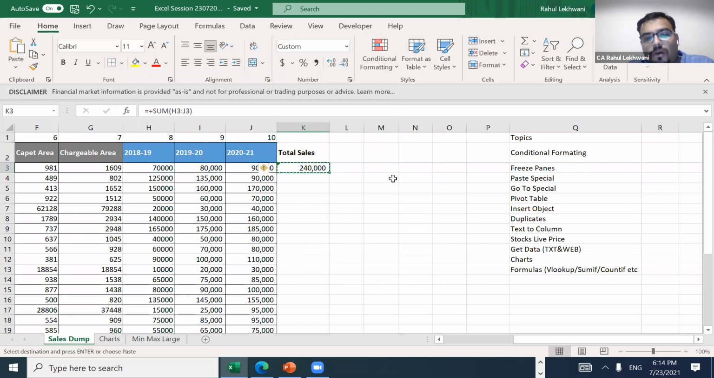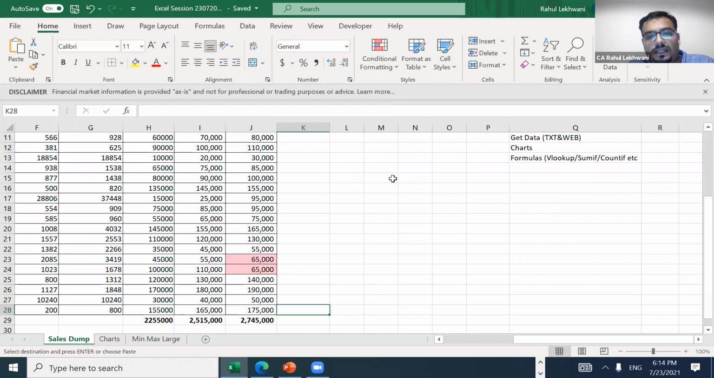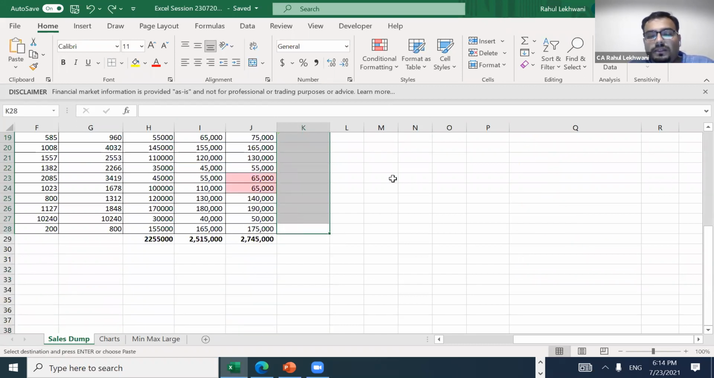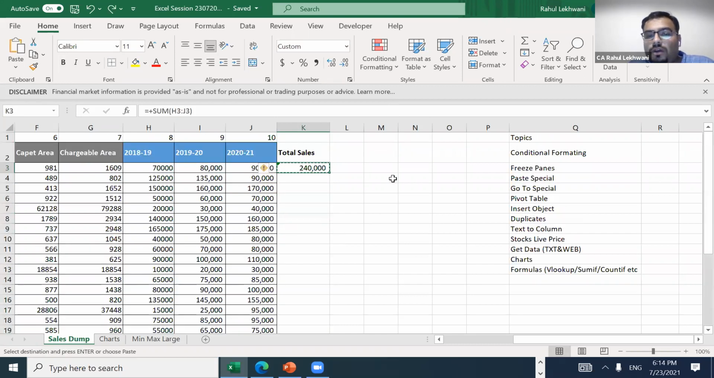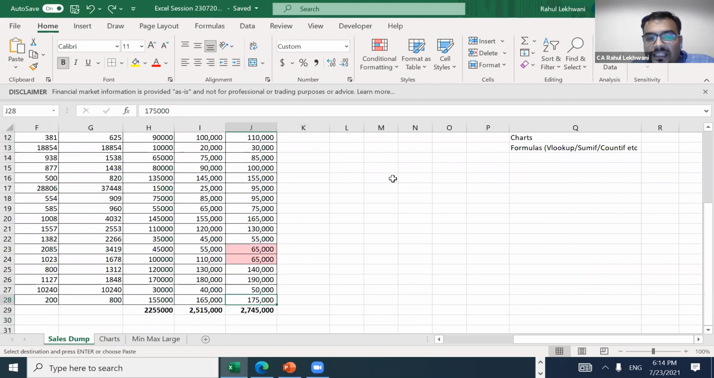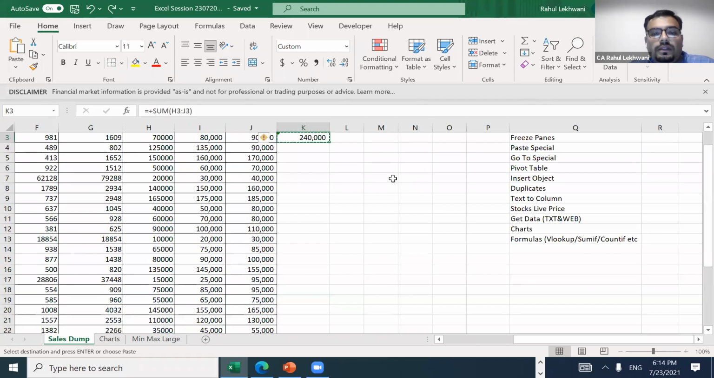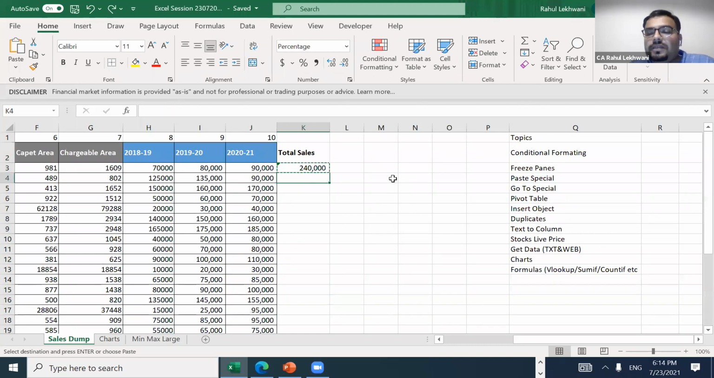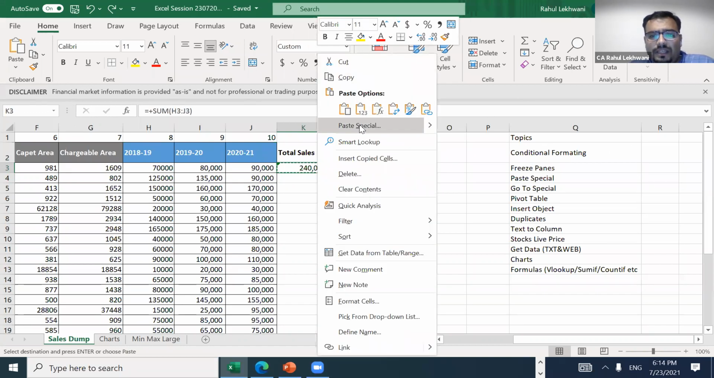Now there are two things. One is I just copy and paste it exactly like this, then the formula will be pasted. But I don't want to do that. I want to have a paste value. I want this 2,40,000 to be pasted in each and every column, just for understanding purposes. So I'll select this, then right click, paste special.